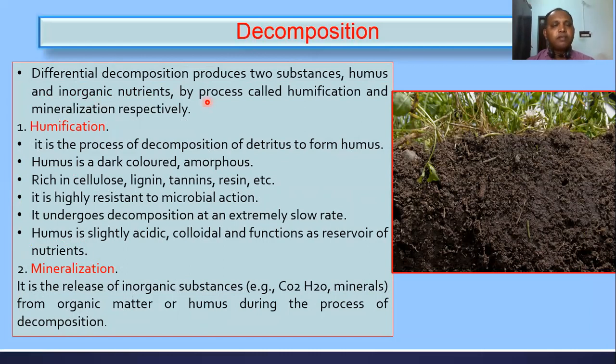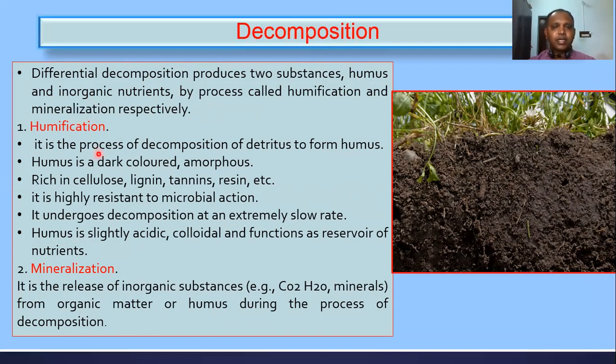The process of conversion of this organic matter into humus and inorganic nutrients is called humification and mineralization. Suppose the decomposed organic matter is there; it is further converted to humus. The process name is called humification. Further they are converted to inorganic nutrients. That process you can call mineralization, right?